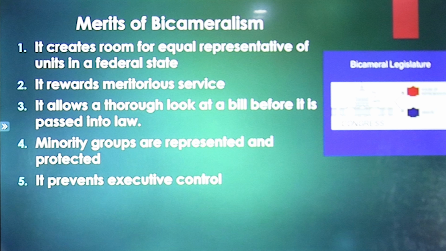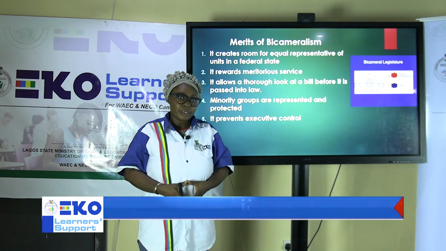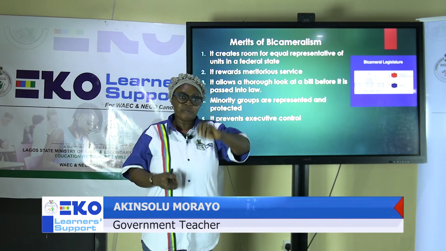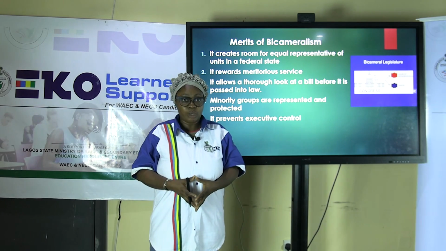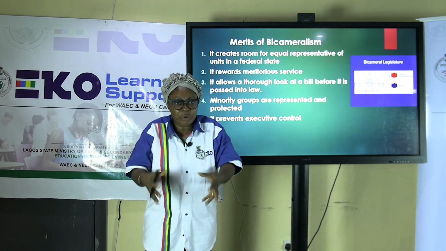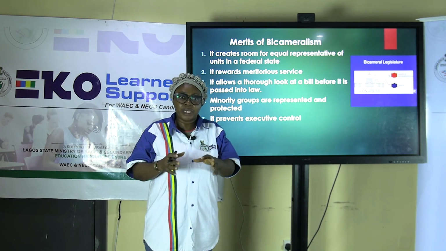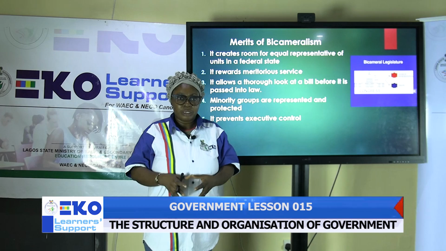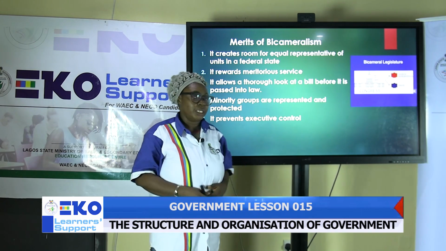When you look at the House, you will see that they have the minority, not only the political party that has the larger seats, as they have for the political party that dominates the House. Likewise, the minority have their leader, so that there will not be partiality. So all these groups are represented in the House.